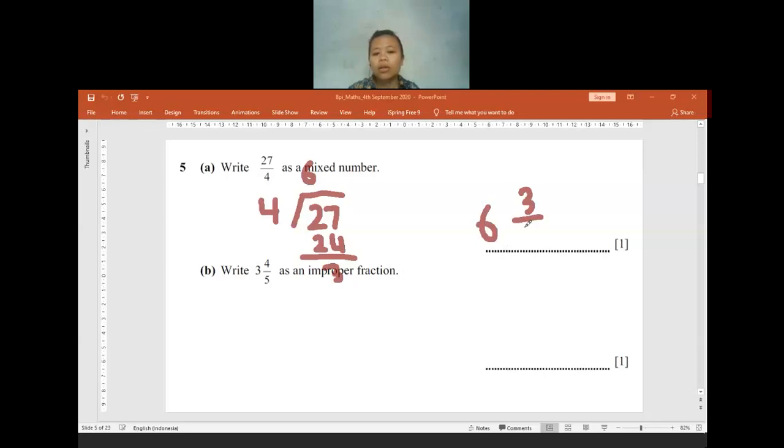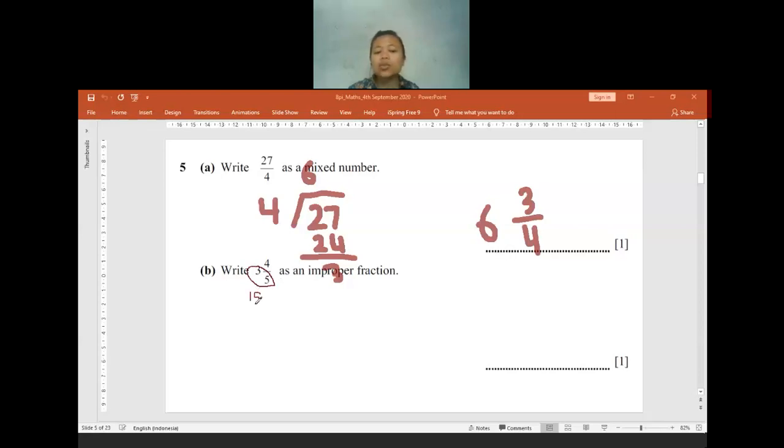Okay. For question B, we have to change the 3 4/5 into an improper fraction. So now we do the opposite. How to do it? You can multiply 3 and 5 first. So here you have 3 and 5. If you multiply them, the answer will be 15.